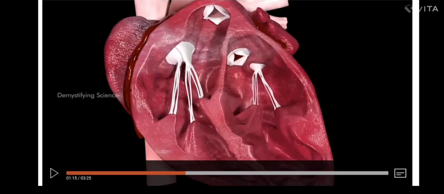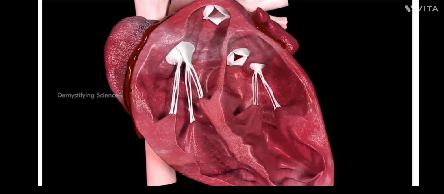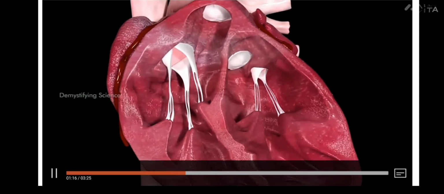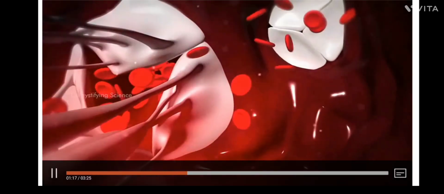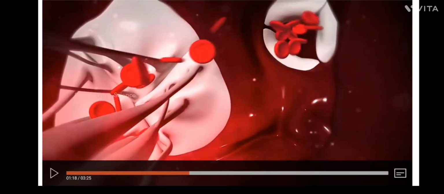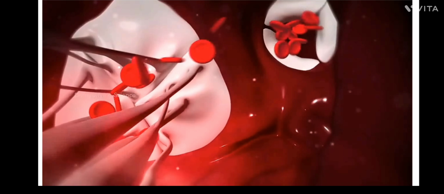See, this is the heart, and here you can see white colored gates. Gates means valves. White colored valves are there, and these are the 4 chambers of your heart. Now see here, when the valve opens, when the gate opens, the blood will flow. These red colored plate like structures are nothing but your red blood cells, RBCs. When the white colored valve opens, the red colored blood will come out. See, like this it will come.